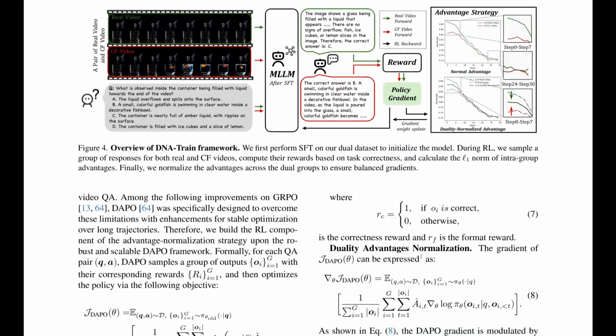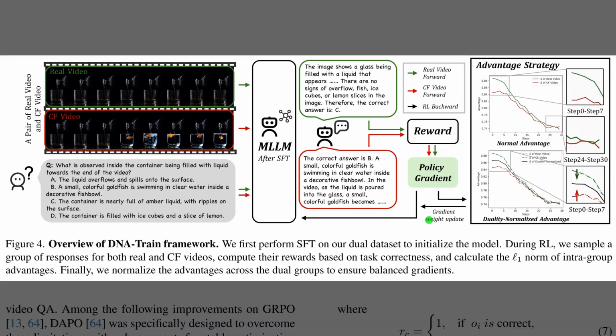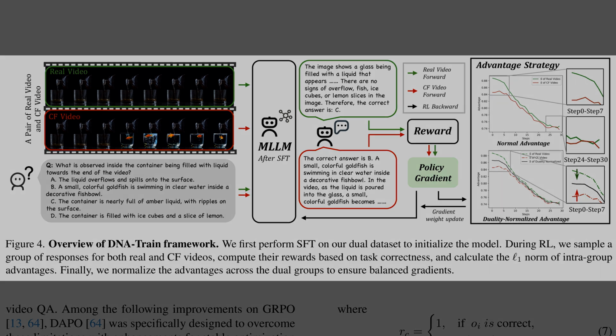Moving from data generation to training, Figure 4 illustrates the DNA Train framework. On the left, the system processes paired real and counterfactual videos for the same question. The model generates separate reasoning paths for each, which are evaluated to compute rewards. The key innovation appears on the far right. While standard training leads to divergent learning signals, the bottom charts show how their normalization technique aligns these signals, ensuring the model learns equally from both real and synthetic data.